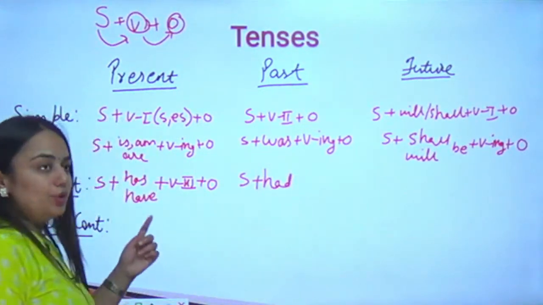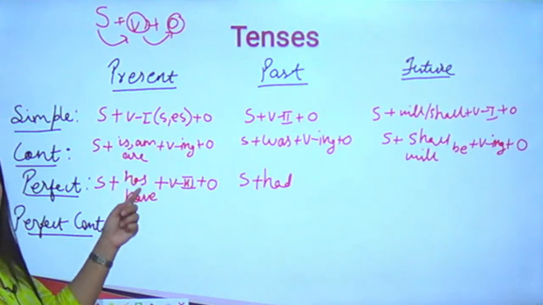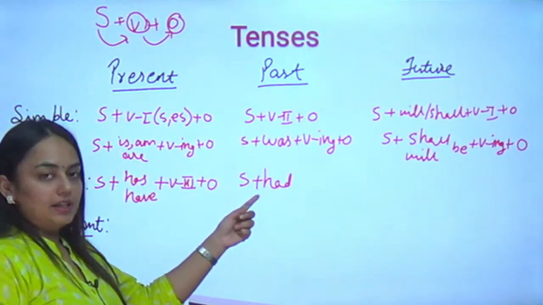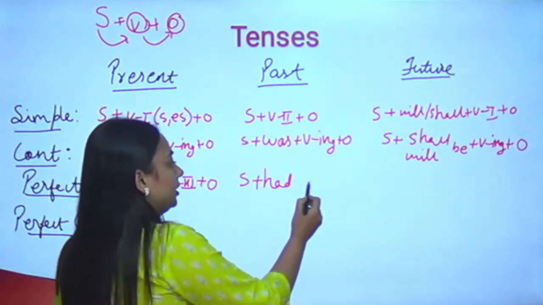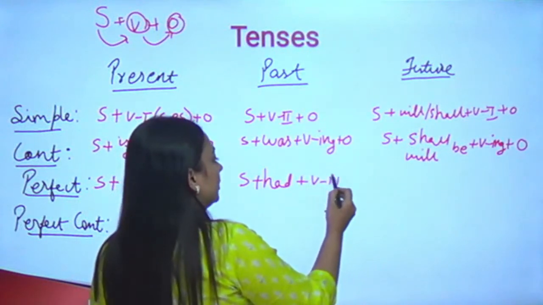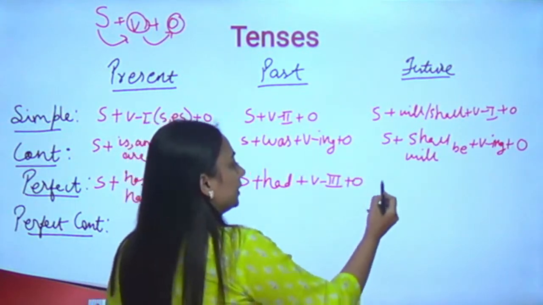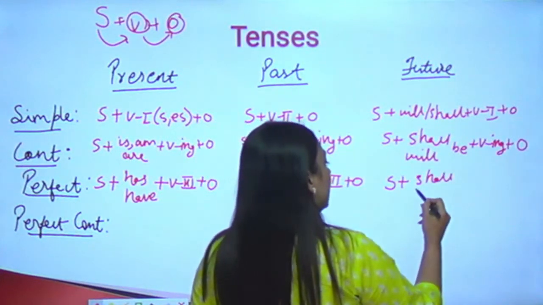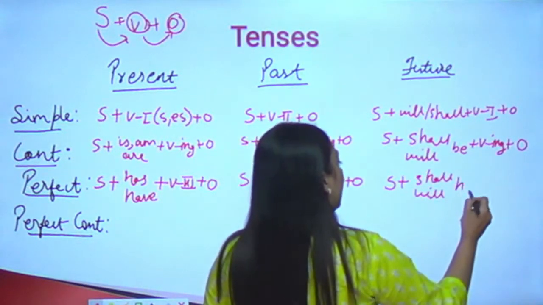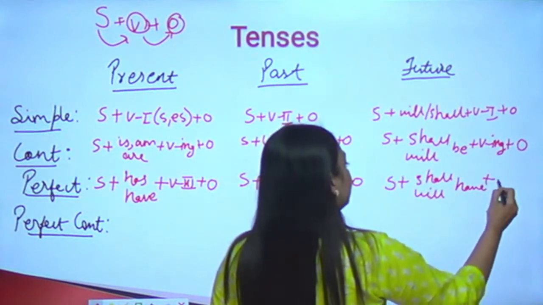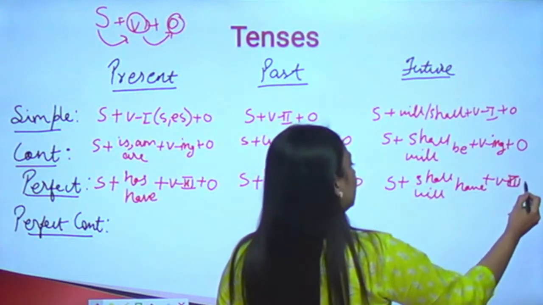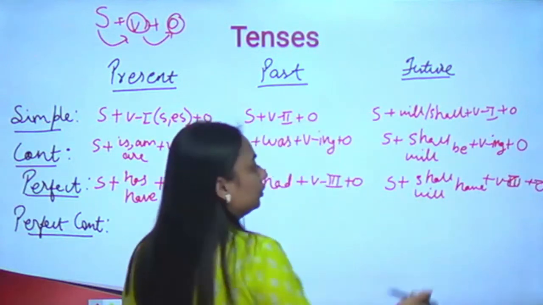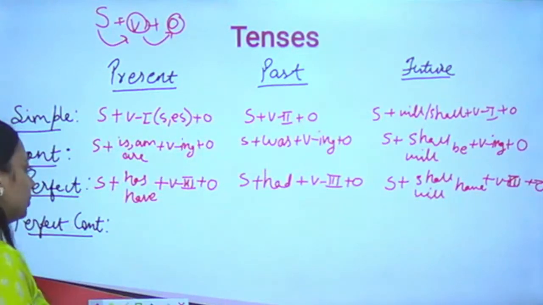So just as you use has and have in present perfect tense, in past perfect tense we will write had plus verb third form plus object. Subject plus shall and will have, will have plus verb's third form. Look at this, even in the future I am writing down the third form. Don't get confused with this one.